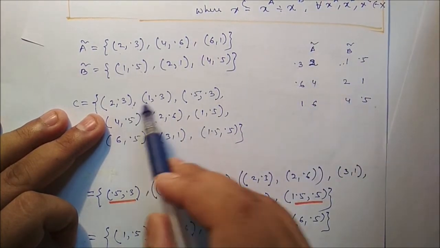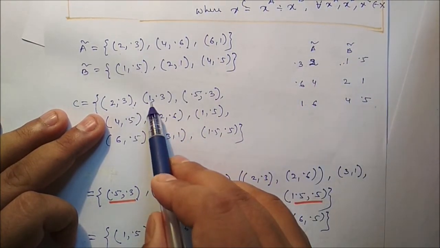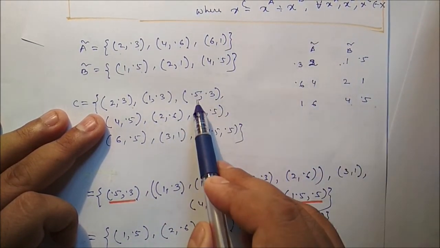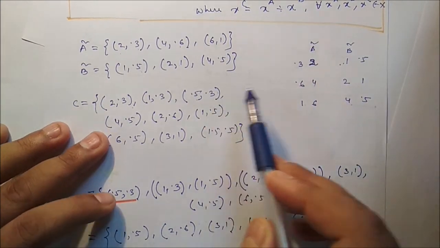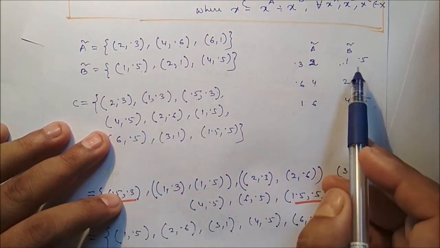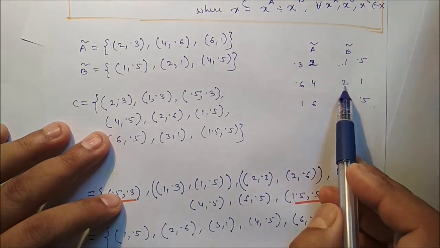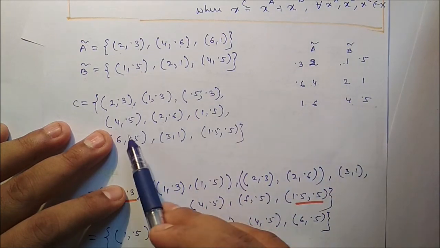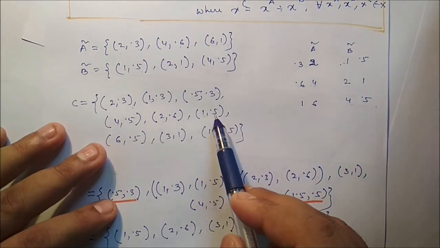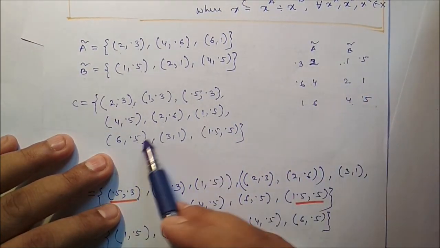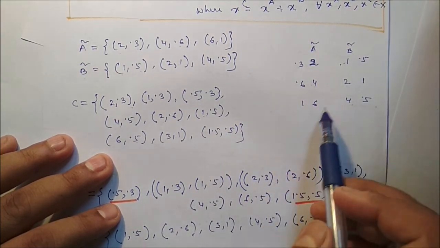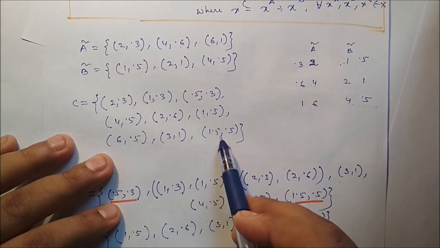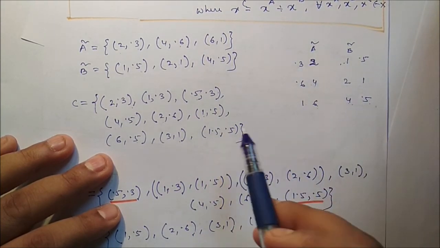We have to take the minimum. 2 divided by 1 is 2, minimum is 0.3. 2 divided by 2, answer is 1. Minimum is 0.3. 2 divided by 4, it is 0.5. The minimum membership value is 0.3. 4 divided by 1, 4. Minimum membership value is 0.5. 4 by 2, it is 2. Minimum is 0.6. 4 by 4, it is 1. Minimum is 0.5. 6 by 1, it is 6. Minimum is 0.5. 6 by 2, it is 3. If you compare these two, minimum 1. 6 by 4, it is 1.5. Minimum is 0.5.